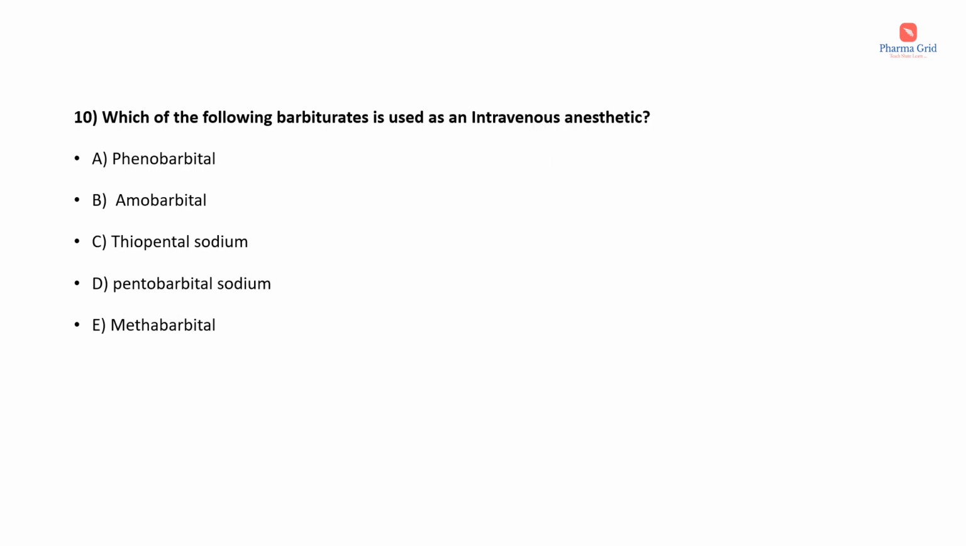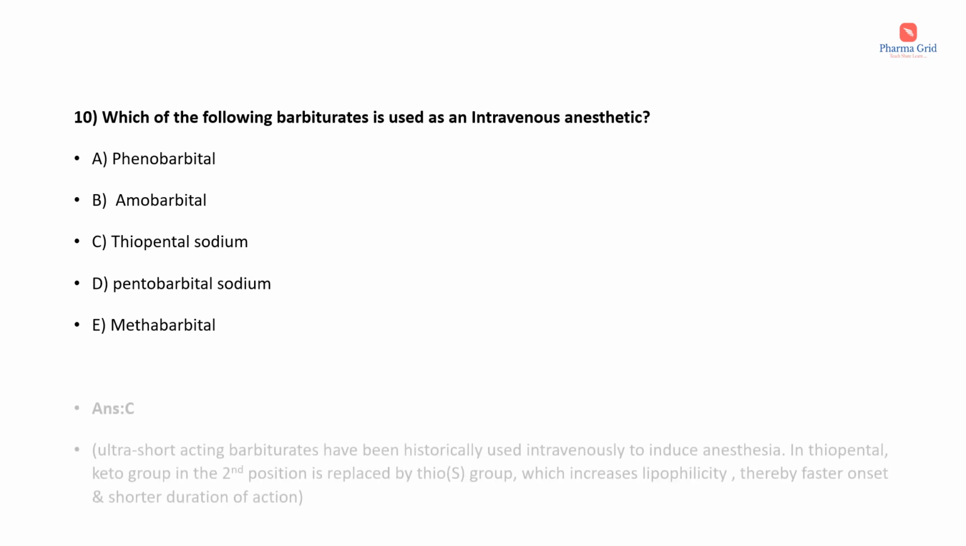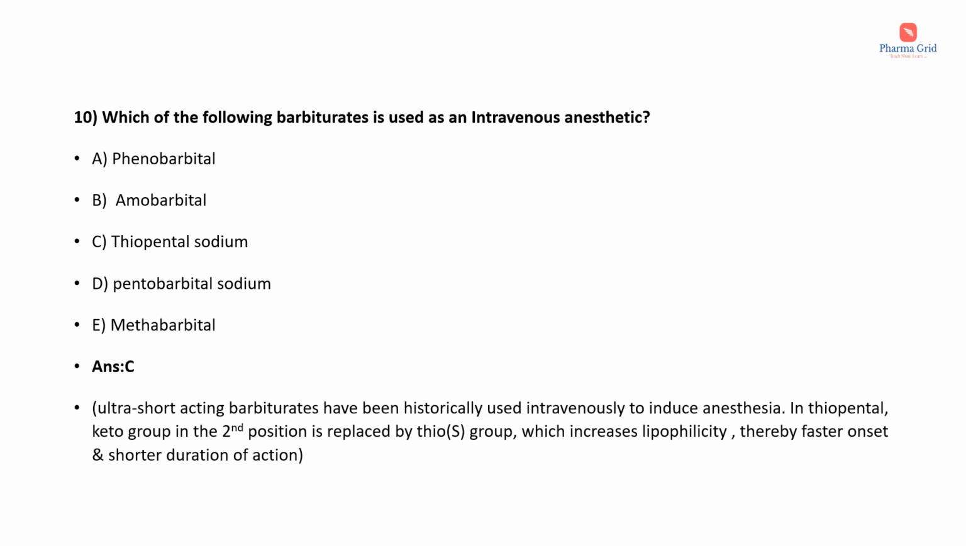Which of the following barbiturates is used as an intravenous anesthetic? The options are phenobarbital, amobarbital, thiopental sodium, pentobarbital sodium, methabarbital. Here the correct answer is option C, that is thiopental sodium. We know that ultra short-acting barbiturates have been historically used intravenously to induce anesthesia.